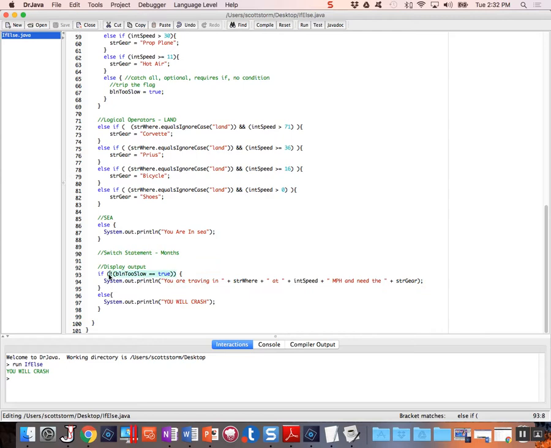However, we negated it. This is our last logical operator, the negation operator, the not operator. That turns trues into falses and falses into trues. Since Boolean too slow does equal true, it flips it and now equals false. So this code does not run right here. We go down to our else, and we get Boolean too slow, you will crash.